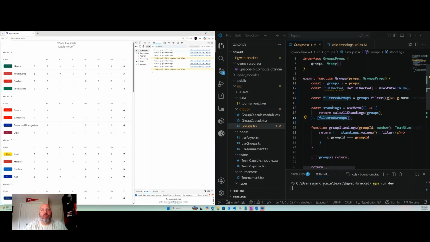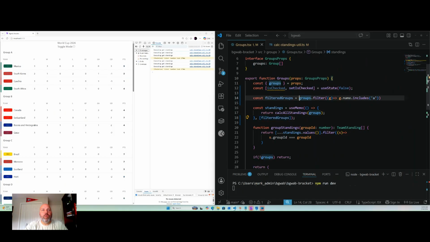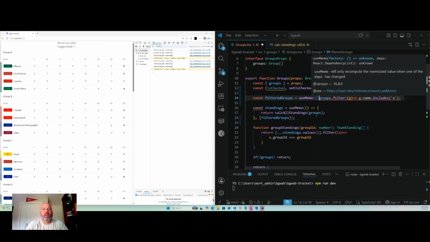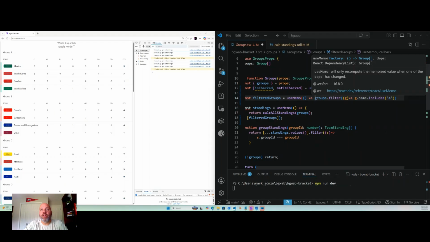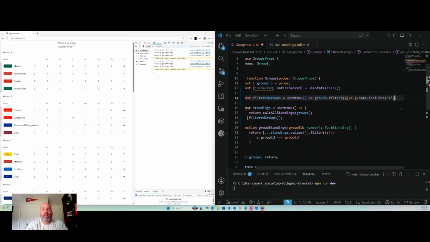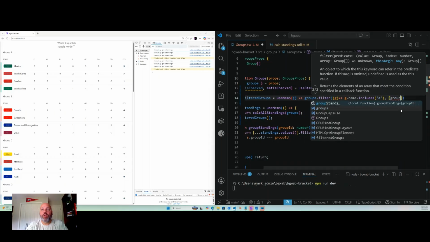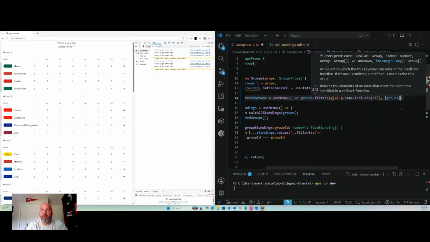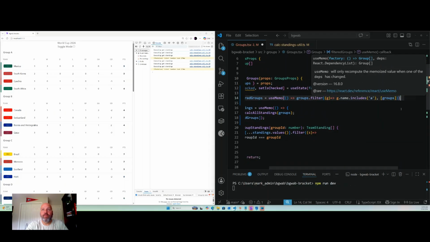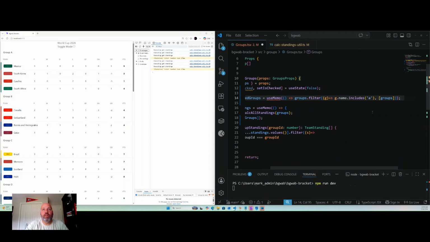So how we can fix this is we can also use memo on this filter. So if we use memo here and we create a function out of this and we slide over here and we say, okay, execute this and then provide the groups here as a dependency, right? And then finish it off like that.